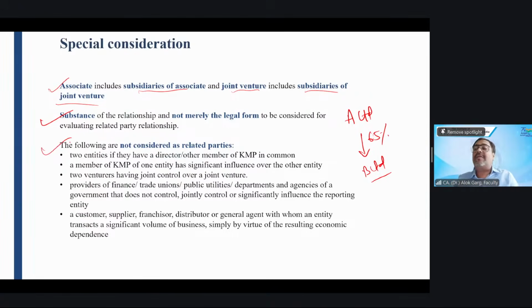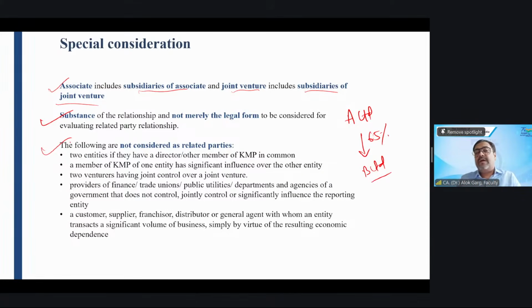The following are not considered related parties: two entities if they have a director or other member of KMP in common. Mr. Ram is a KMP of AG Limited. Mr. Ram is also a KMP of BG Limited. Are AG and BG related parties? No. Just because of a common KMP, these two entities will not become related parties, right?